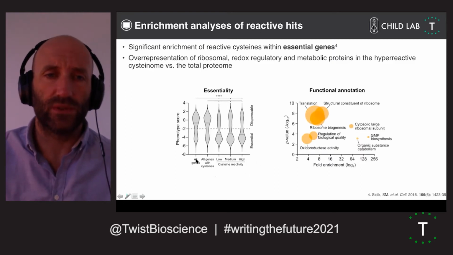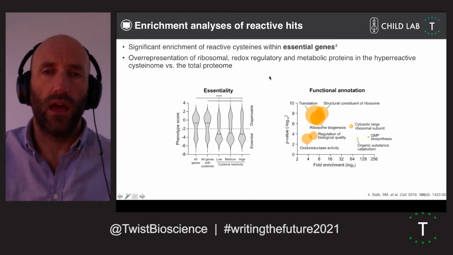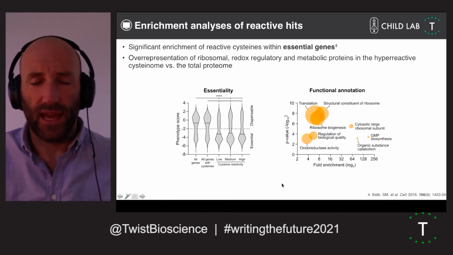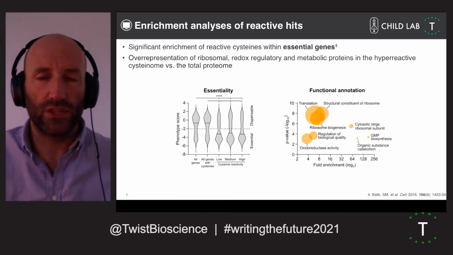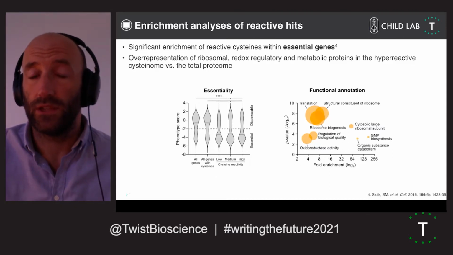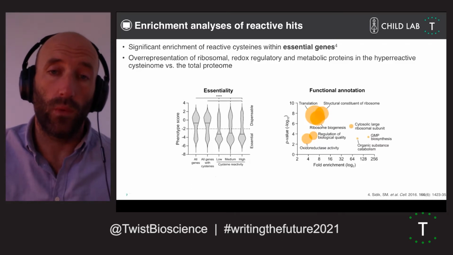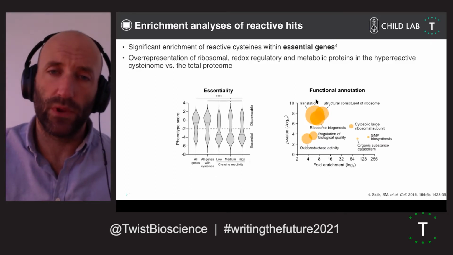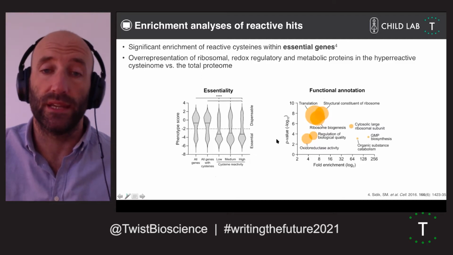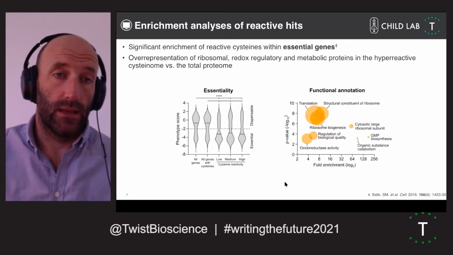Using GO-term analysis to assess this in a little bit more detail, we saw this pretty interesting enrichment for translation-associated components. This was pretty surprising to us. Translation, particularly ribosomes, can obviously be a bit of a red herring in terms of mass spectrometry, simply due to their abundance. And so we've spent a bit of time looking at this in more detail, and we're pretty confident that this is not related to simple abundance, but is actually a genuine result.